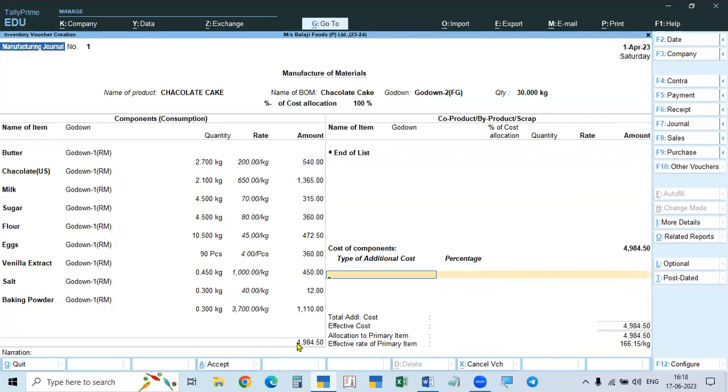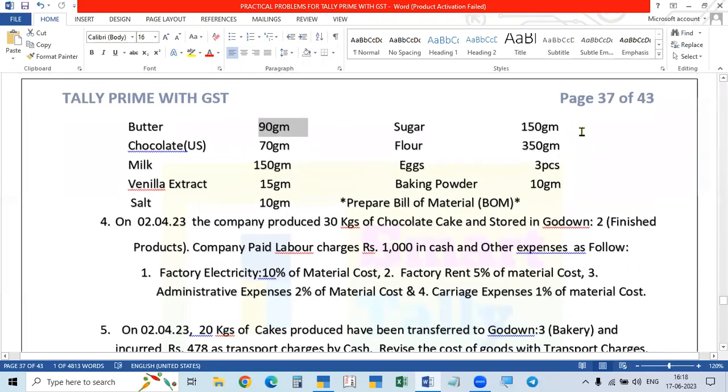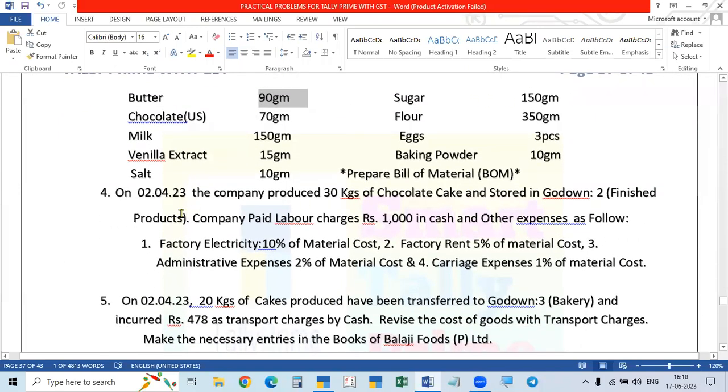Then down, the total amount, 4,000 something, is the cost of the components. With raw material, production can be done, but there will be some expenses. So here the expenses will be given. These are the materials required along with the expenses required. So here, 30 kgs are calculated and stored in godown 2.